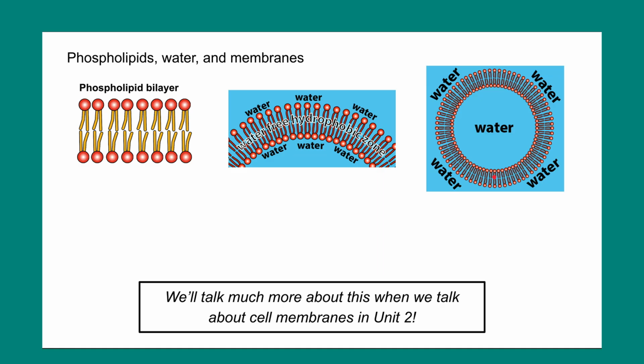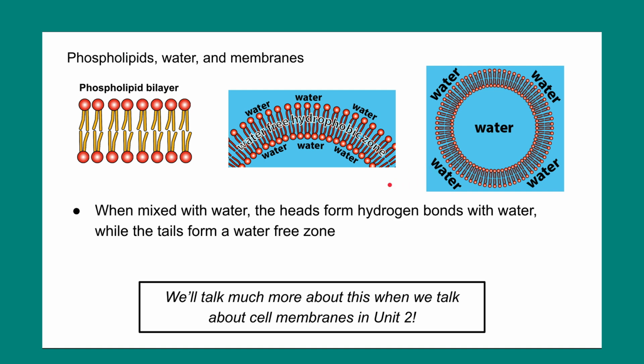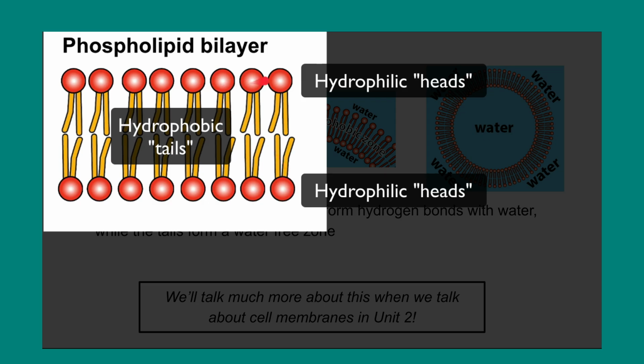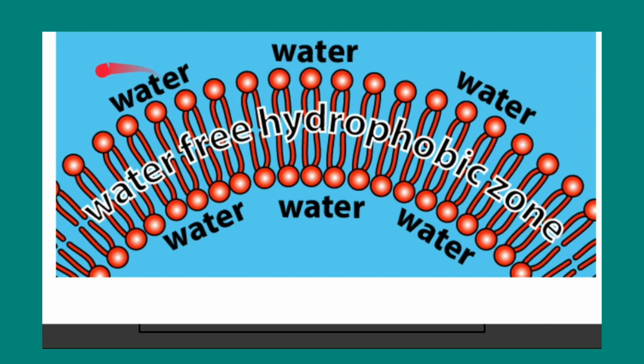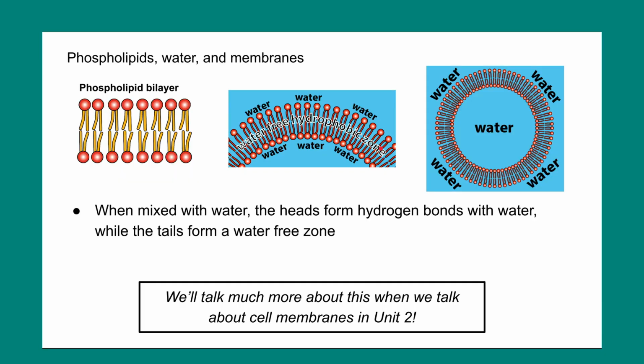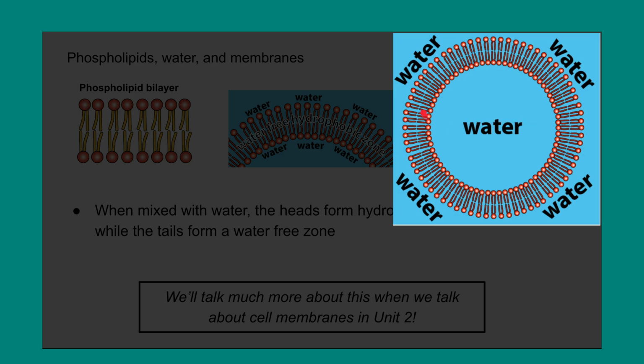play in membranes. When you mix phospholipids in water, they spontaneously form hydrogen bonds with the water on one end. That's what the head does, whereas the tails will bond together to form a water-free zone. So here you can see water on the outside, water on the inside, and a water-free hydrophobic zone over here. That can lead to the formation of structures like this, little bubbles of phospholipids, and that is essentially the structure of the cell membrane.